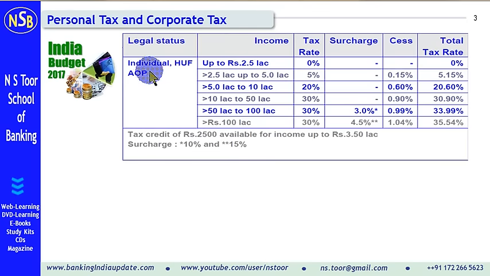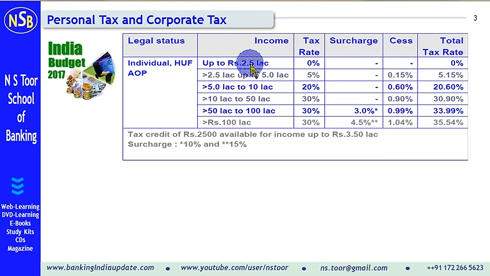In respect of individuals, Hindu undivided families, association of persons, these are different income levels. Here we have the basic tax rate, here applicable surcharge, here education cess and higher and secondary education cess. So this is total tax rate.